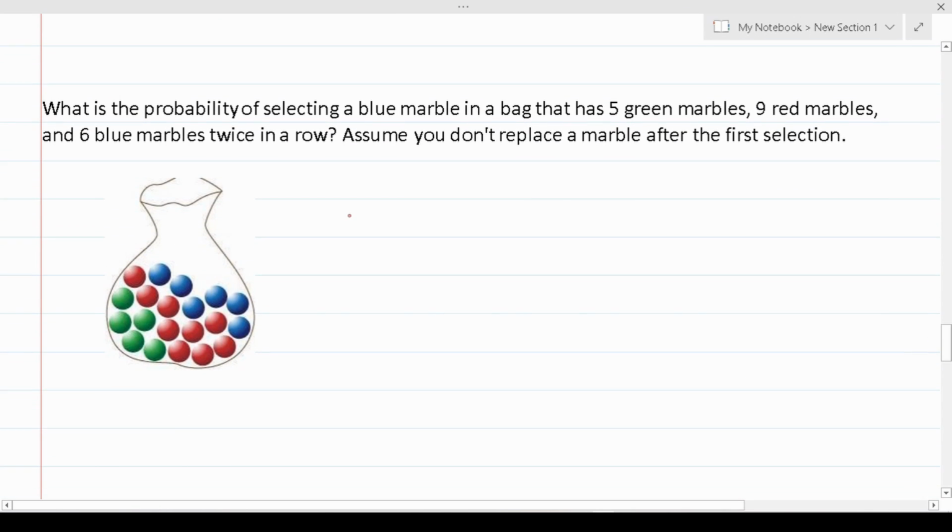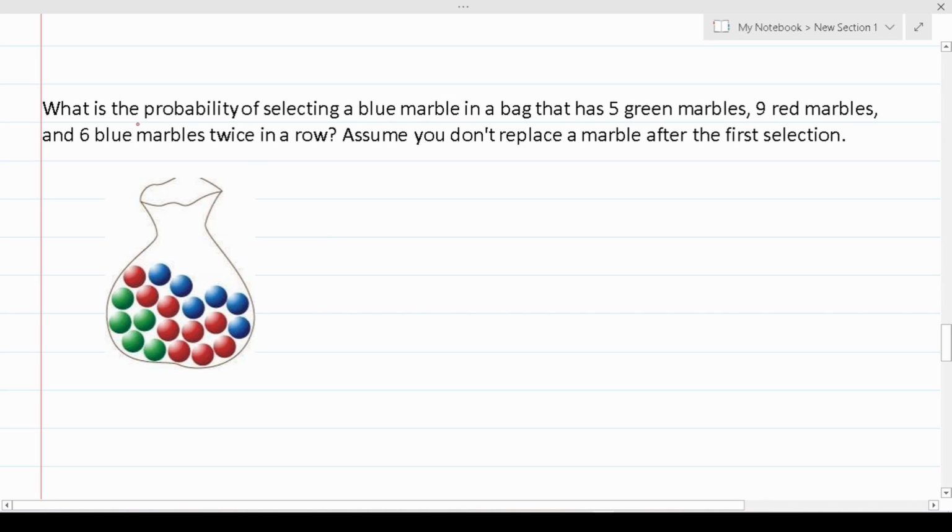In the two previous examples, it should have been obvious that what we did per occurrence didn't affect the outcome of the other occurrence. When you rolled the dice, the first roll didn't affect the second roll in any way. But let's take a look at what happens when our first occurrence does affect the second occurrence.